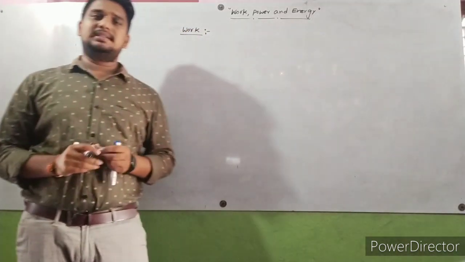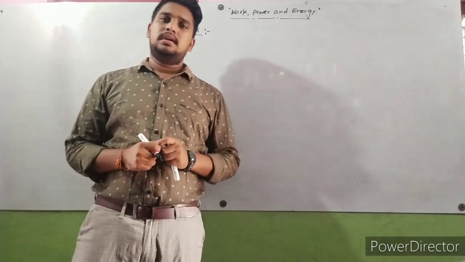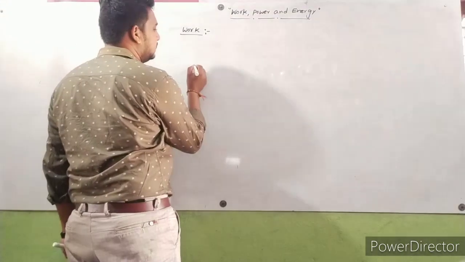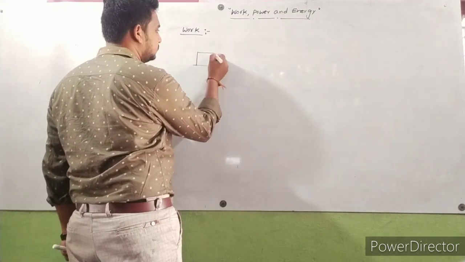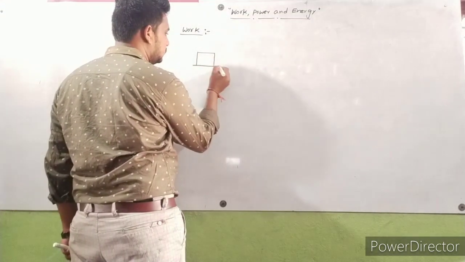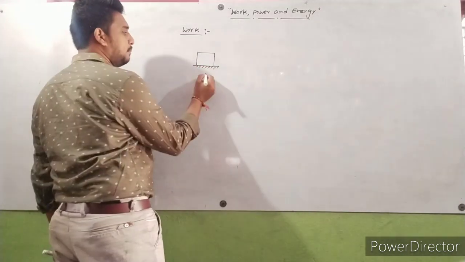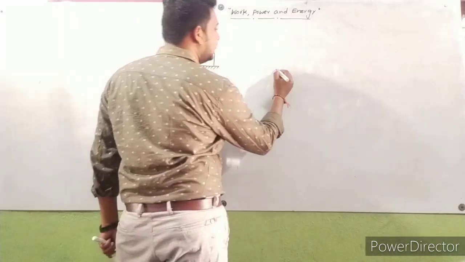Work. What is meant by work first of all? Here let us consider one body. So this is a position A. Here is another body.